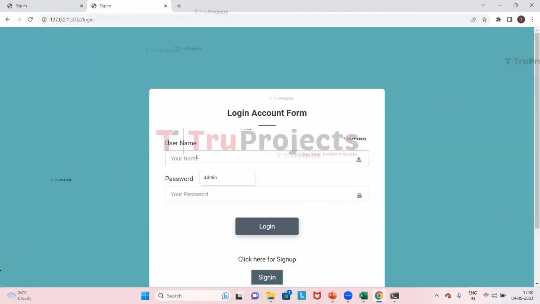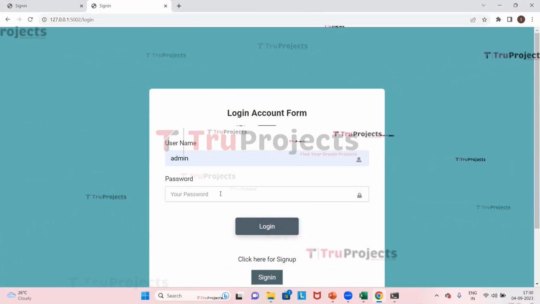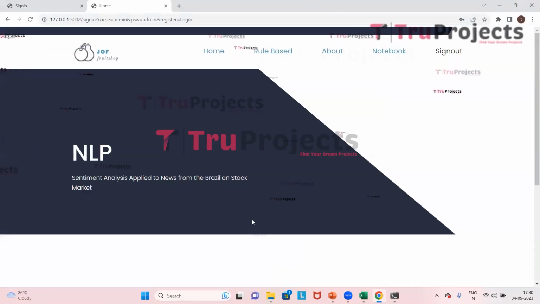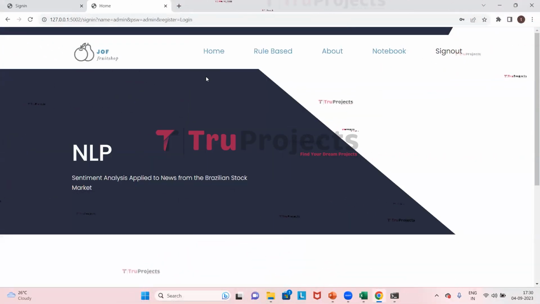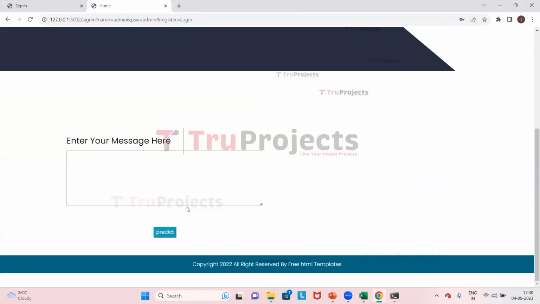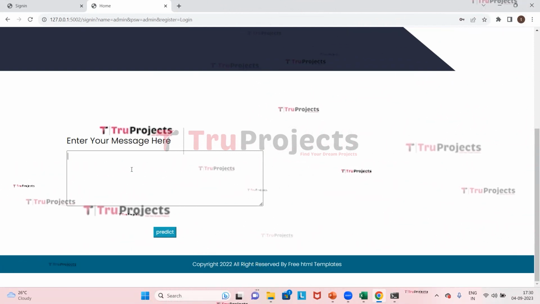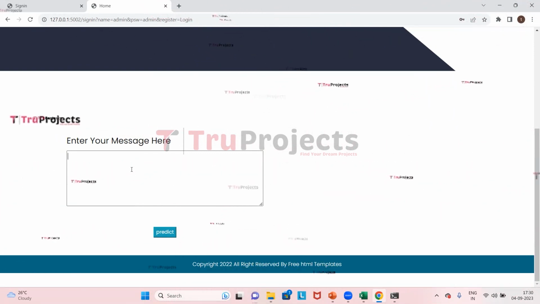Here I need to give the credentials. Here I will give the username and the password, and I'll click on login. So this has redirected to the home page. Here this is the text box. Here I need to give the input message. For this particular input message, it will predict whether the sentiment is positive, negative or neutral.